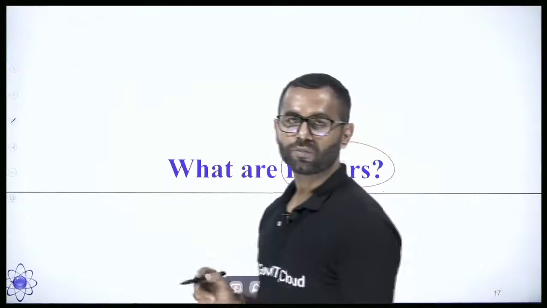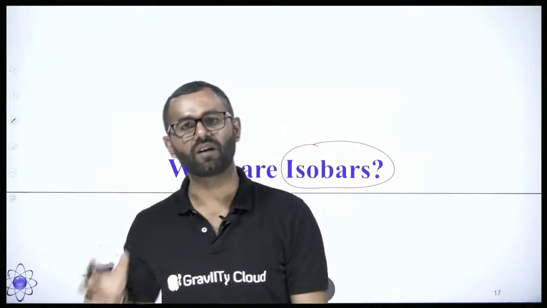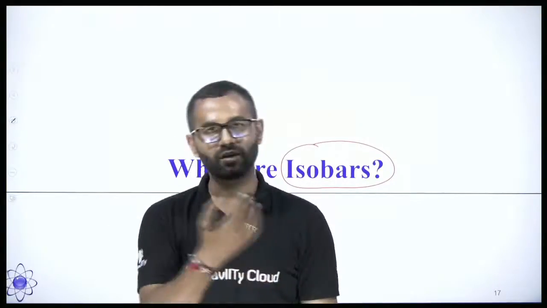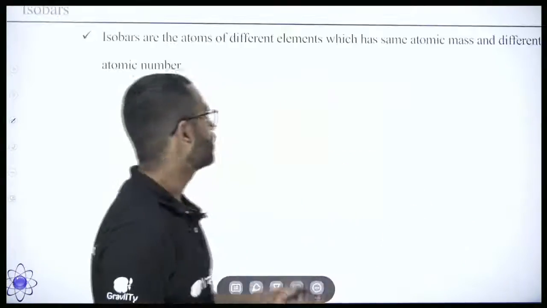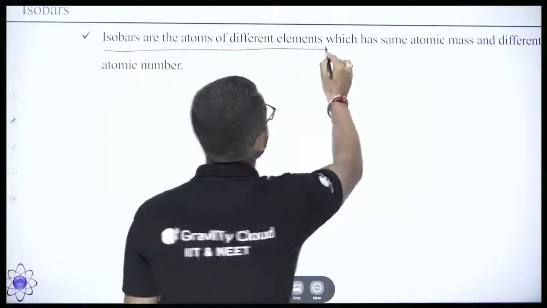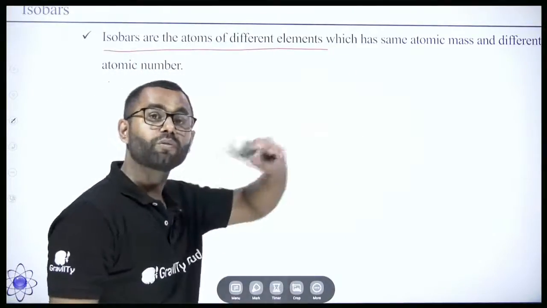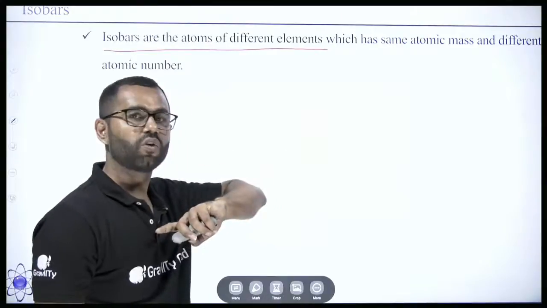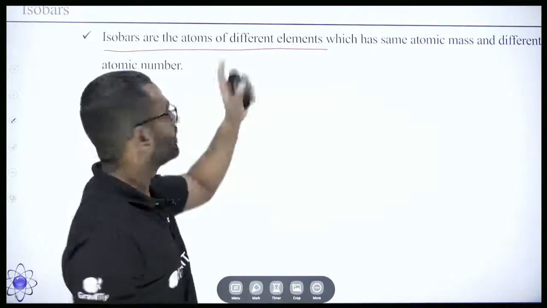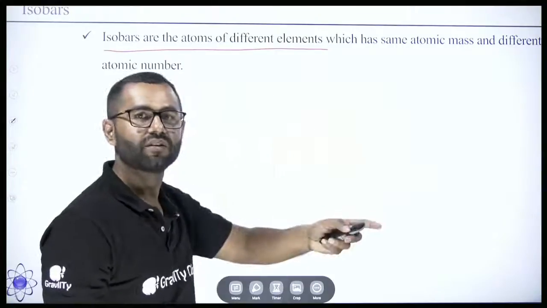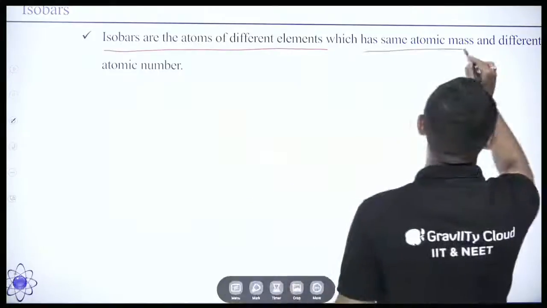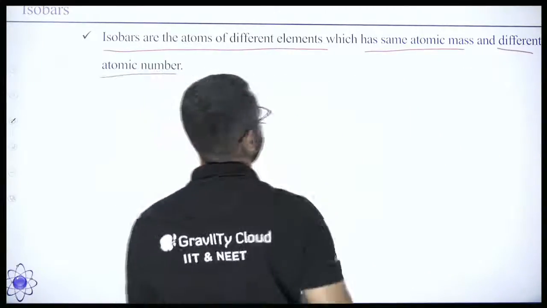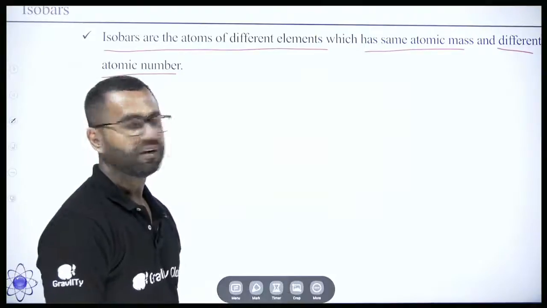Now just like isotopes are different atoms of the same element having the same number of protons and different number of neutrons, in a similar way we have isobars. Isobars are the atoms of different elements. Isotopes were atoms of the same element. Understood? There is a difference. These are atoms of different elements which have the same atomic mass but different atomic number. So what does that mean?